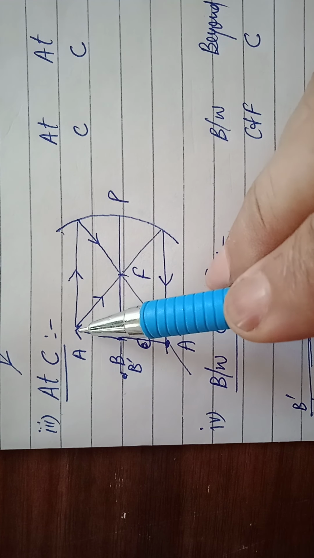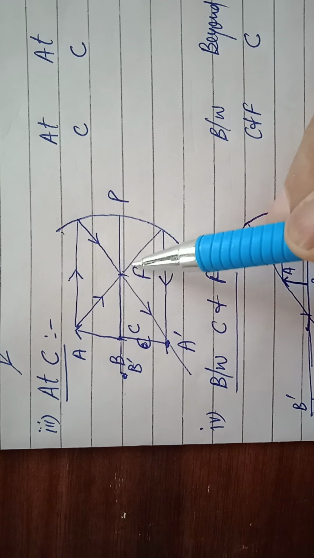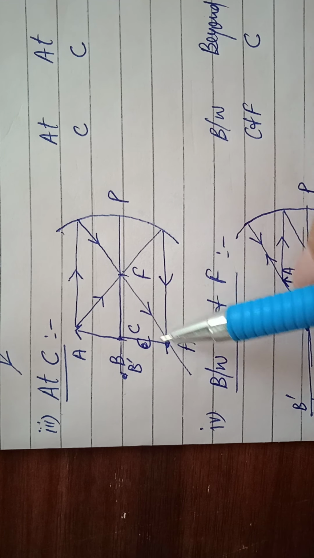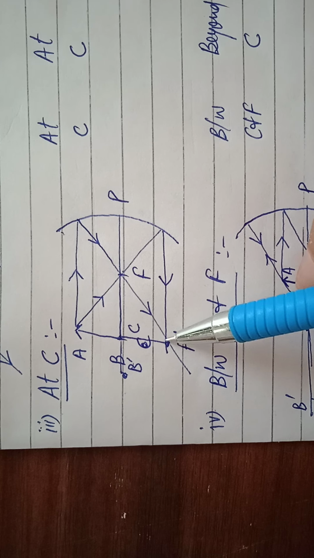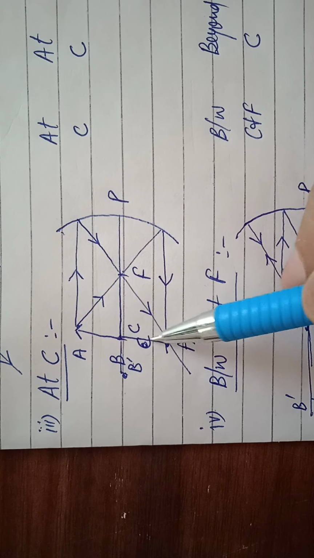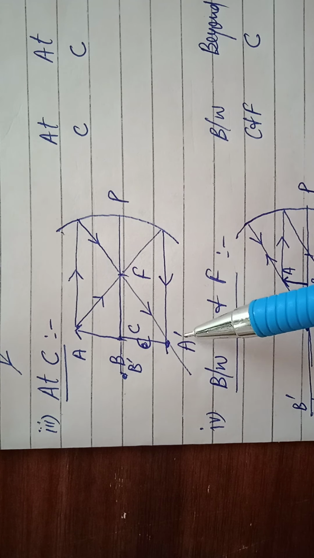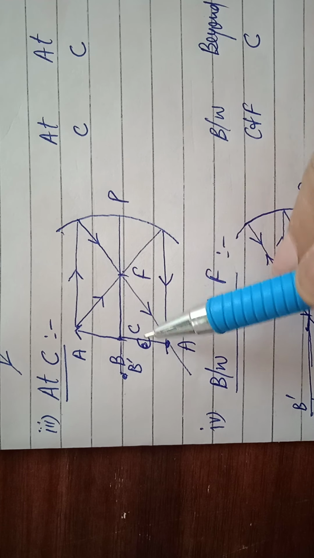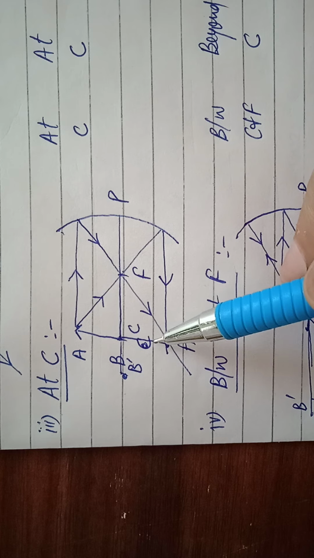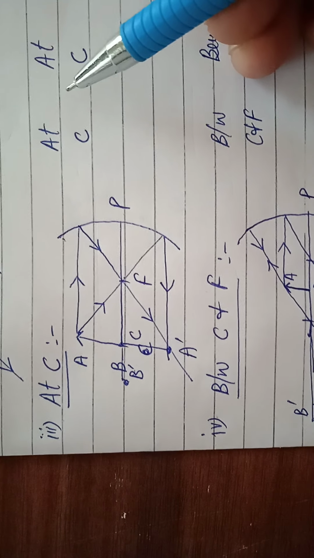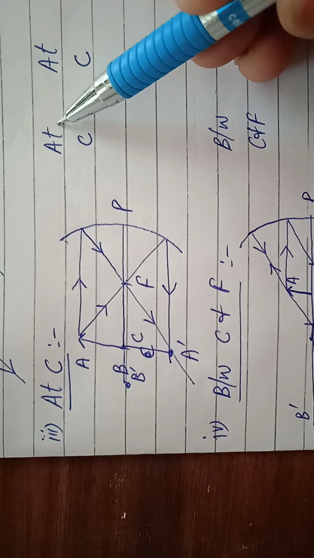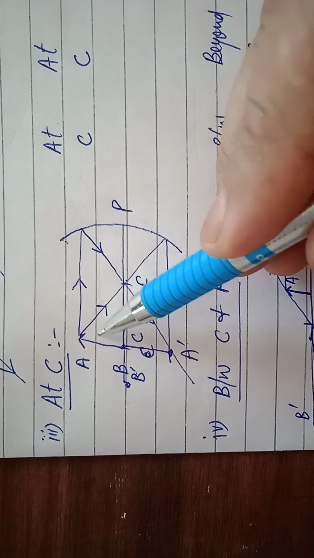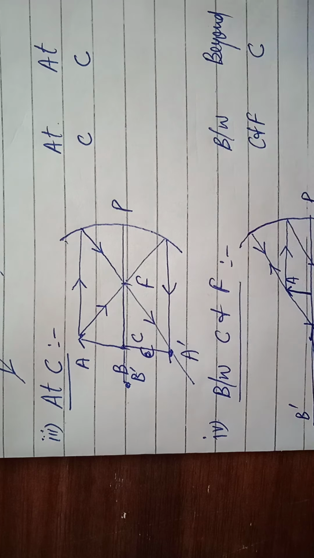Secondly, when it passes through the focus, both reflected rays intersect at this point, and that is the image formed, A dash B dash ho jayega. And the image is again in front, real and inverted hogi. Object at C, to image bhi kidhar ban rahi hai, at C ban rahi hai, and almost same size.